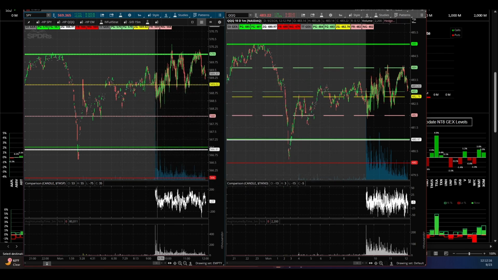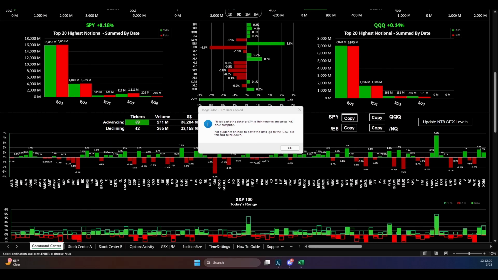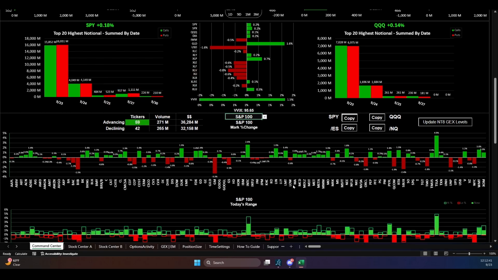So hopefully we'll have more indicators like that for those of you that use stuff like TradingView, things like that. But we do not have that as of right now. It may be on the website by the time you're watching this. Feel free to check it out. HedgePulse.com, go to indicators. Anyway, you do need to leave this open until you have that copied and pasted, but just click OK when you're done with that.